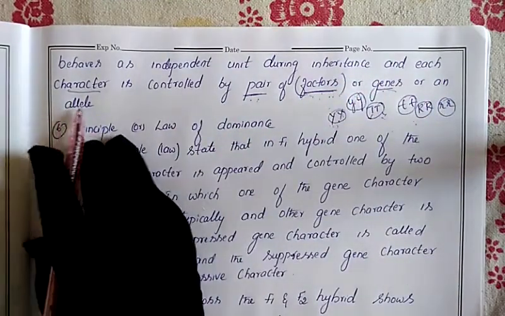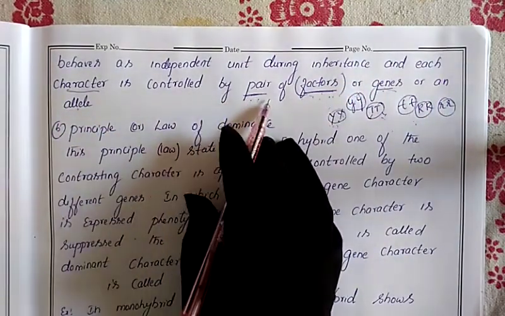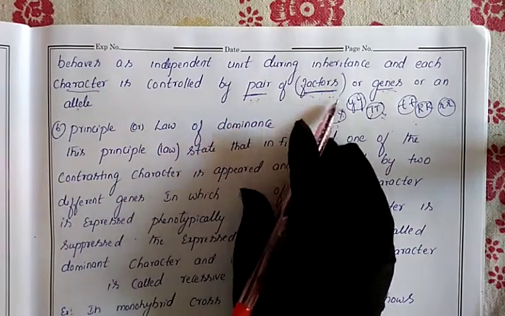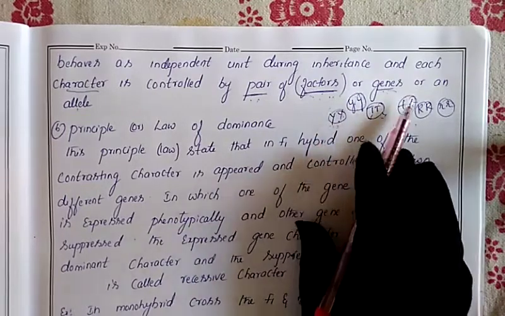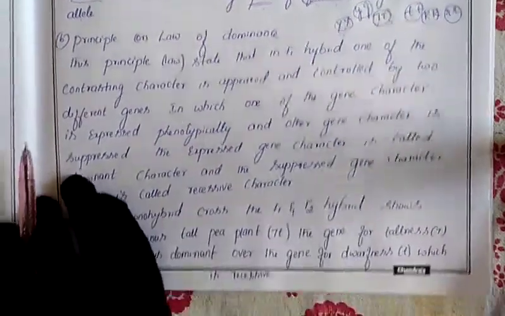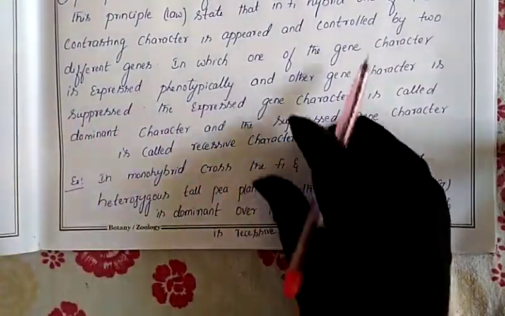Next, each character is controlled by a pair of factors, or genes. Each character is controlled by genes or alleles. This is the first principle given by Mendel.